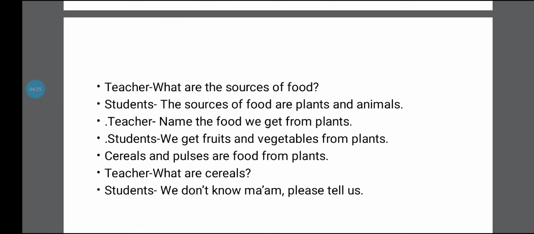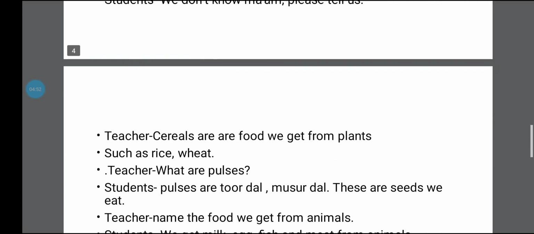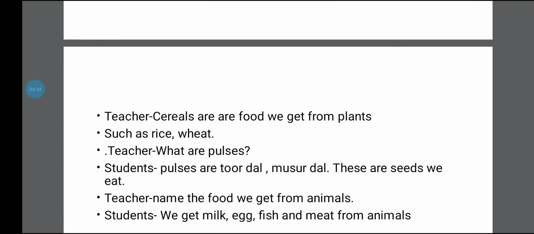Then the teacher is asking, what are cereals? You said cereals and pulses are food from plants. Very good. Then what are cereals? The students say, we don't know, ma'am. Please tell us. So the teacher is telling, cereals are food we get from plants such as rice and wheat.